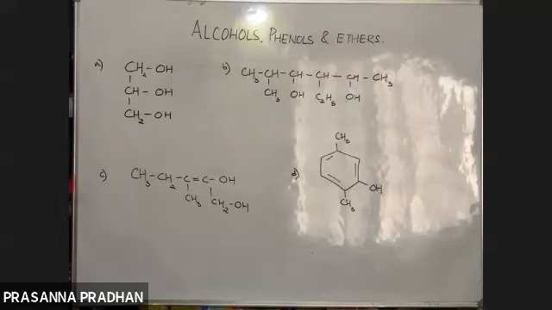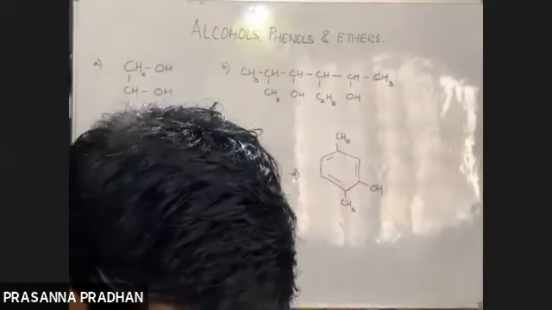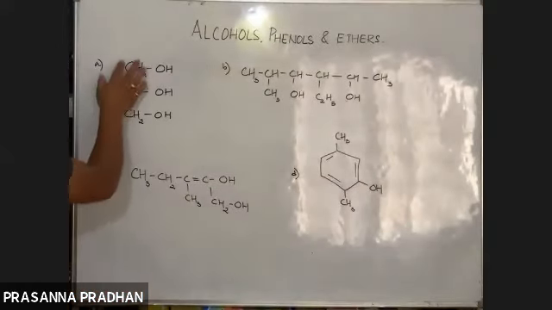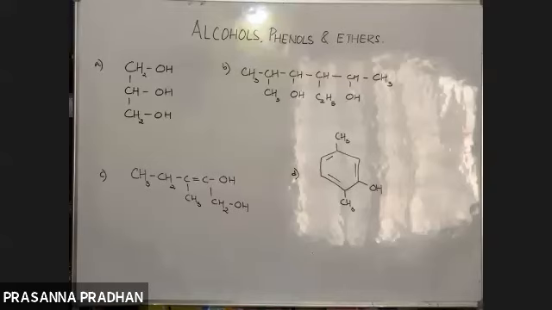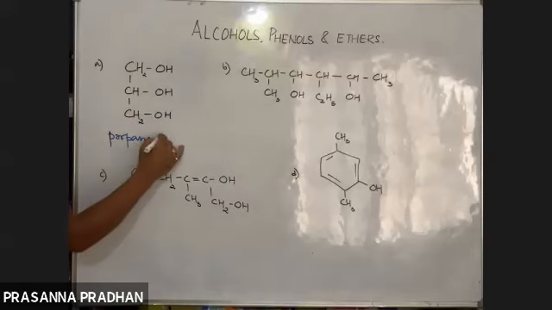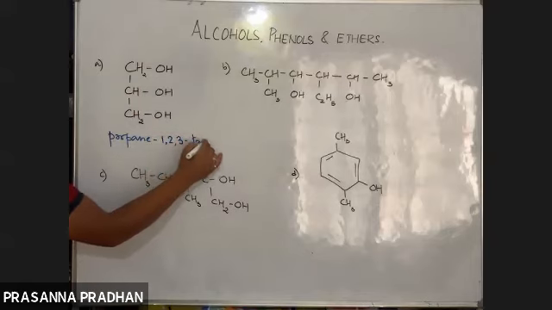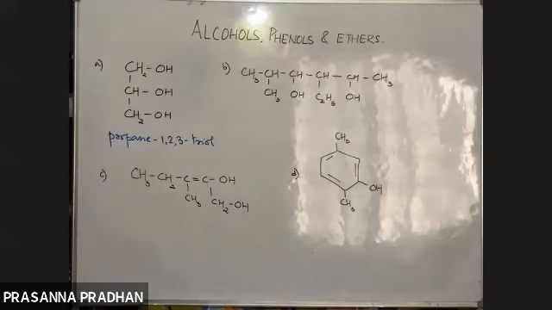So yes, the longest continuous carbon chain will be this. It contains three carbon atoms. I can start numbering from this end or this end, it will be the same. So what is the word root? Propane. Where are the OH groups present? 1, 2, 3. How many? Three. So propane-1,2,3-triol will be the IUPAC name.